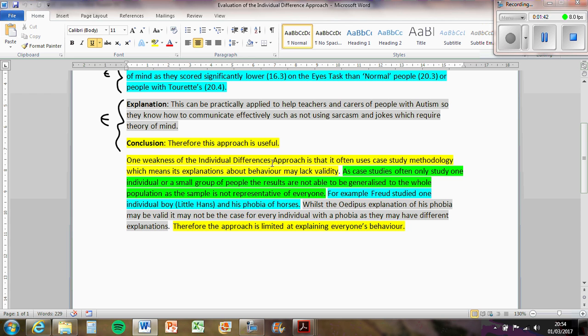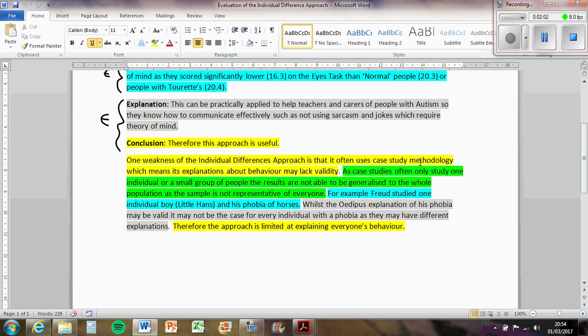Now, a weakness of the individual differences approach is that it often uses case study methodology. If you're trying to say that somebody's behaviour is because they're different to everybody else, then you're going to need to study that one person in depth. Because of the assumptions of the individual differences approach, it makes sense to use a case study methodology. So they often use those.